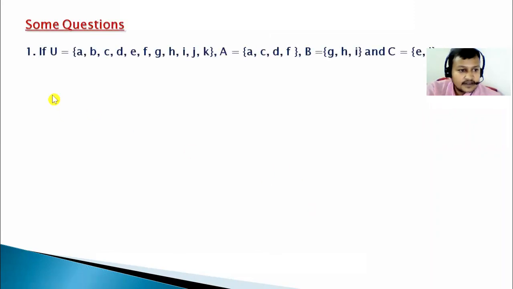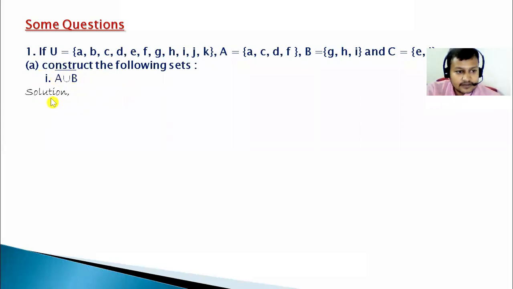Okay, now look at this next question. Some other questions from the set. If U is equal to {A, B, C, D, E, F, G, H, I, J, K}, A is equal to {A, C, D, F}, B is equal to {G, H, I}, and C is equal to {E, I}. These sets are given: the universal set, A, B as well as C. And the question is to construct the following sets. First is A union B complement. To find it, at first we have to find A union B, and after finding A union B, we have to subtract that from the universal set.